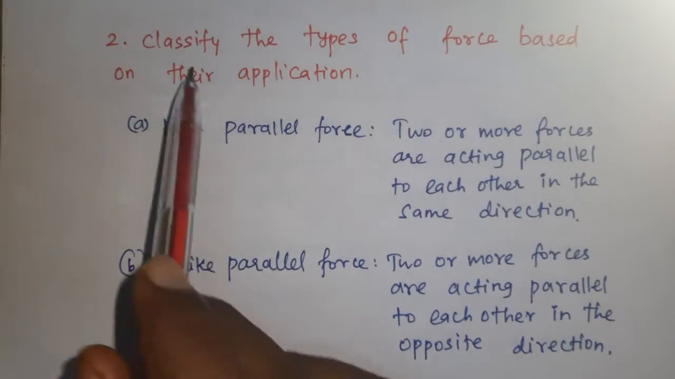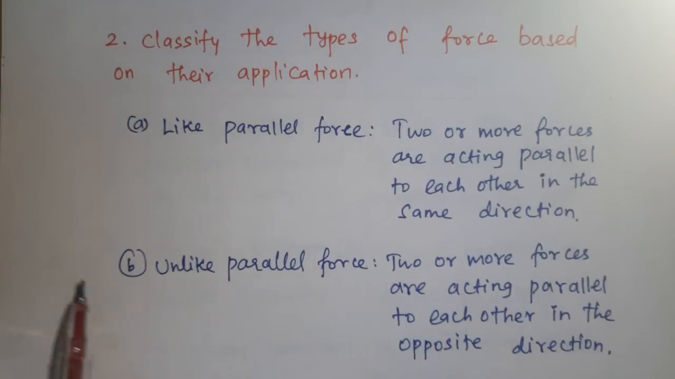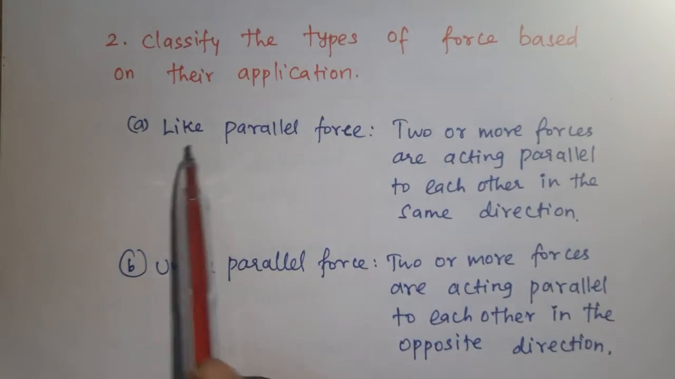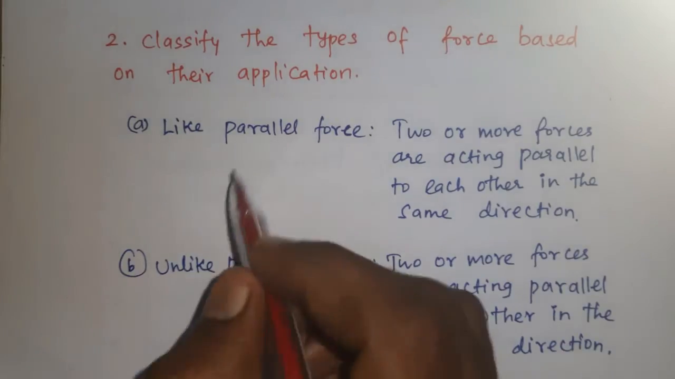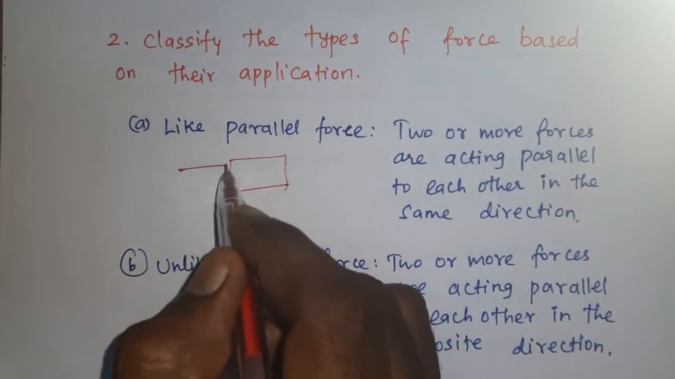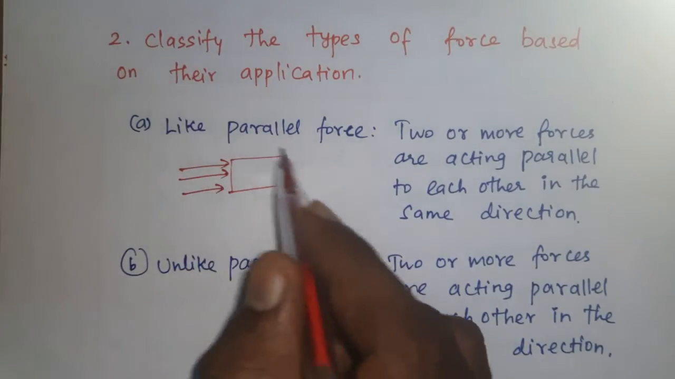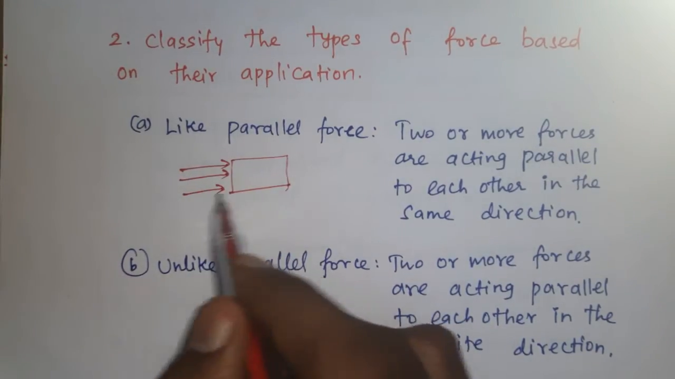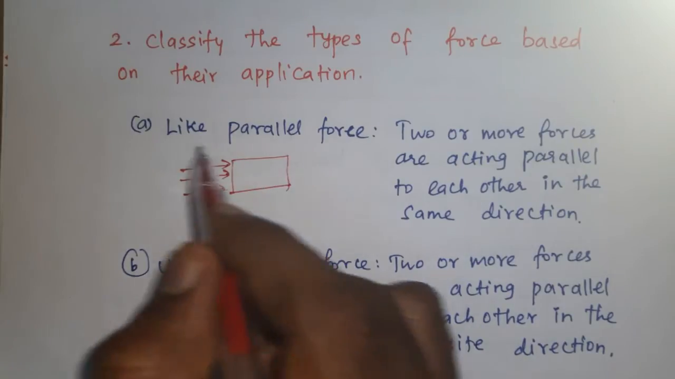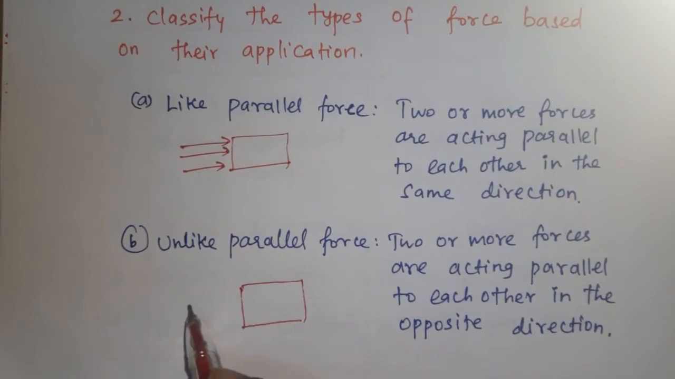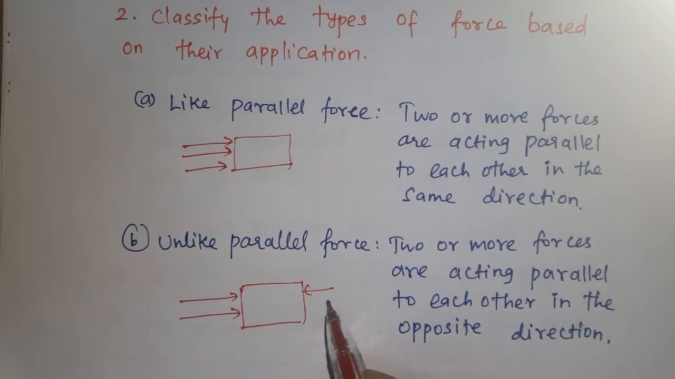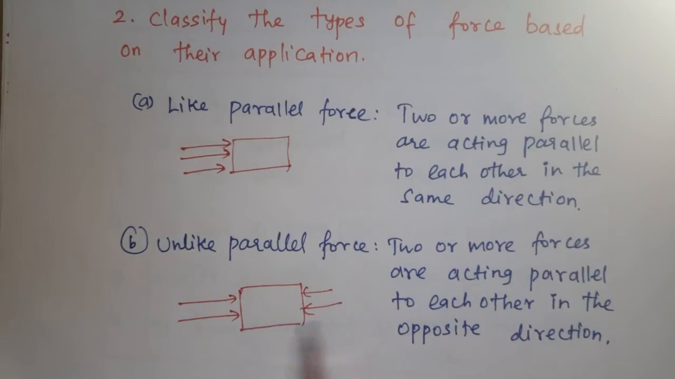Question number 2. Classify the types of force based on their application. Like parallel force and unlike parallel force, there are two types. Like parallel force is nothing but two or more forces acting parallel to each other in the same direction. This is like parallel force. Unlike parallel force, two or more forces acting in different directions or in the opposite direction on the body. That is known as unlike parallel force.